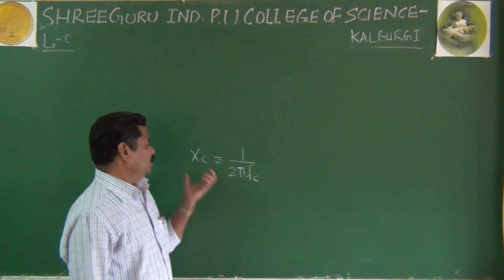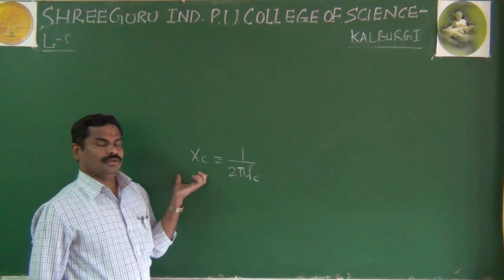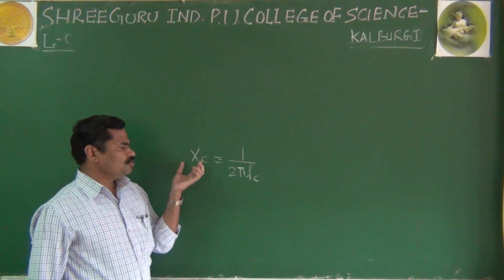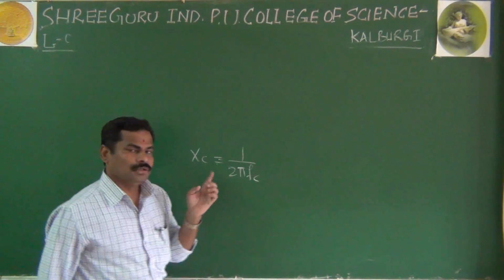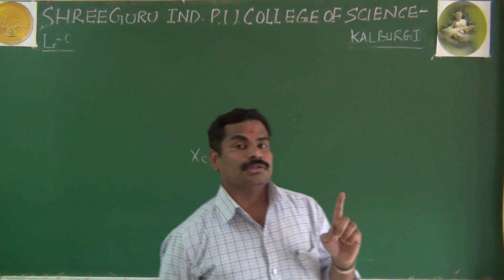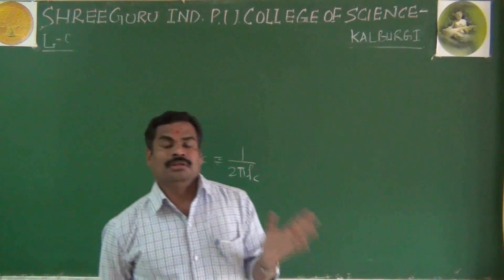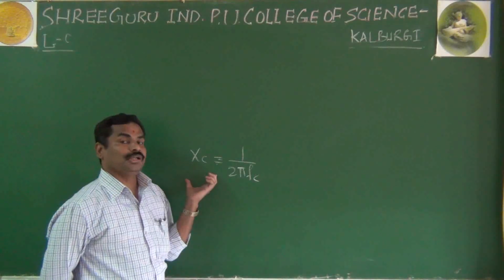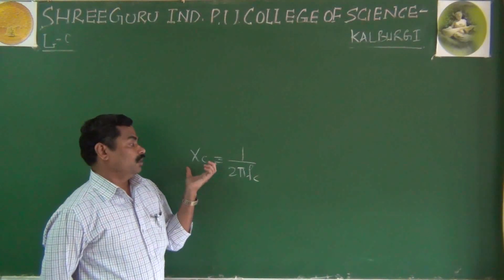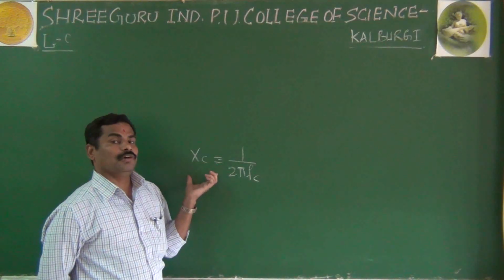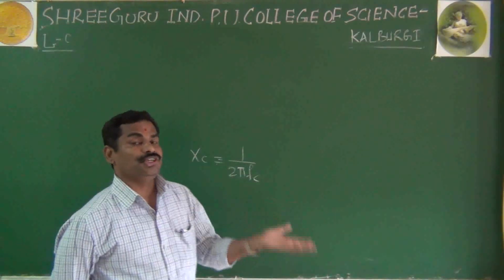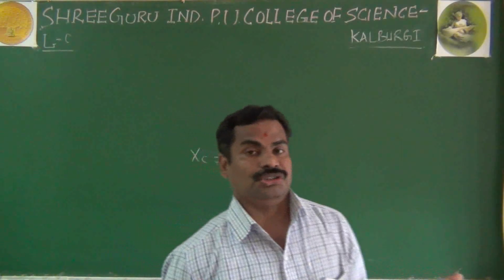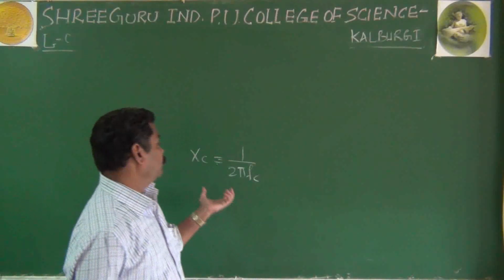Xc is the capacitive reactance, which is the opposition offered by the capacitor to the flow of AC signals, AC current or voltage.